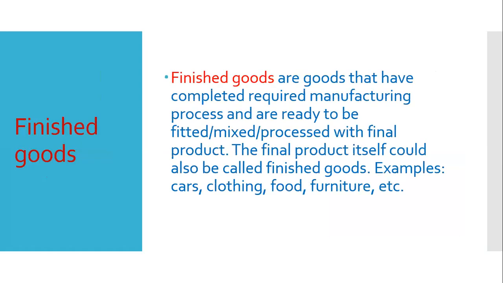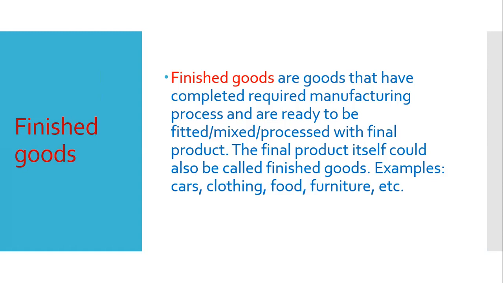Now let us know what finished goods are. Finished goods are actually final goods. Finished goods are goods that have completed the required manufacturing process and are ready to be fitted, mixed or processed with the final product. Some time ago I discussed salt.